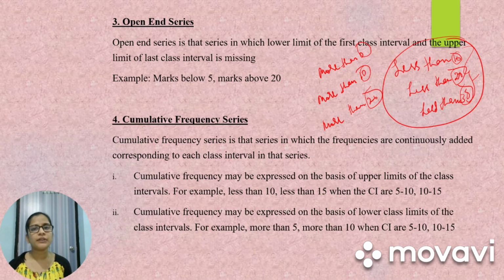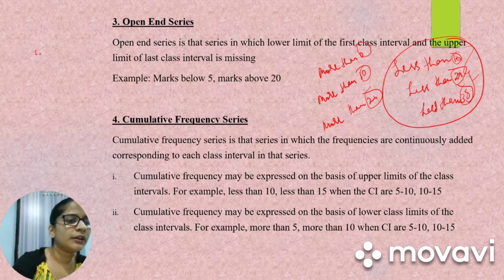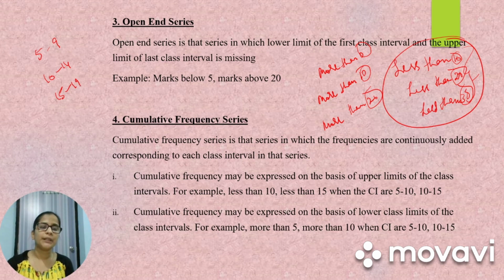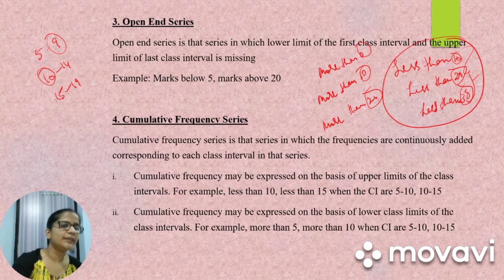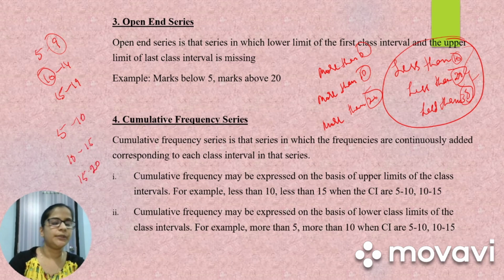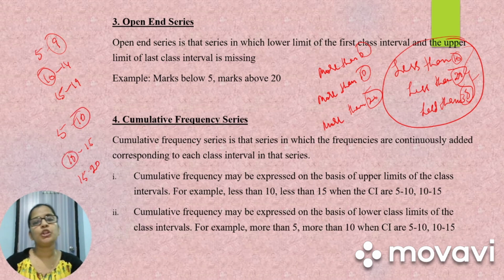So first one we have is inclusive series. So inclusive will be 5 to 9, 10 to 14, 15 to 19. In this, the upper limit of the first class interval is not the same as the next class interval. Then we have exclusive class interval. It is 5 to 10, 10 to 15, 15 to 20. In this case, the upper class limit is same as the lower class limit of the next class interval.